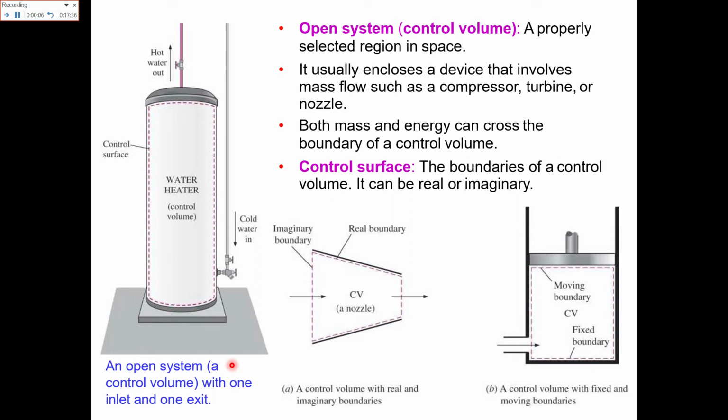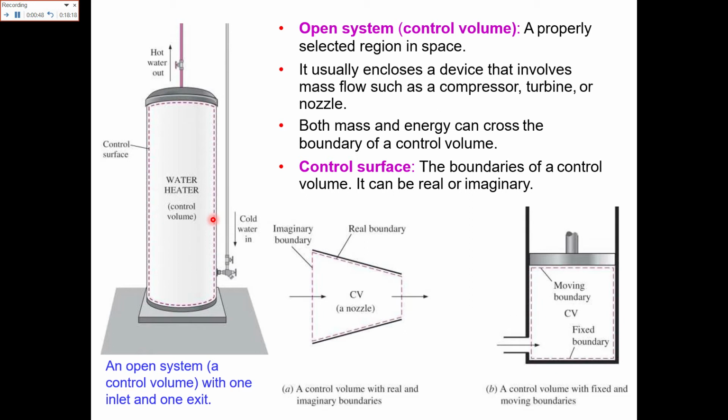Now the control volume. An open system is always termed a control volume system. In an open system, mass as well as energy crosses the boundary of the system. Here you have the example of a turbine. The mass comes in. That is basically a compressor. The mass comes in, it compresses and then it leaves. Similarly, energy comes in and energy goes out. The common water heater in our homes, or the common water geyser, is also an example of the control volume.